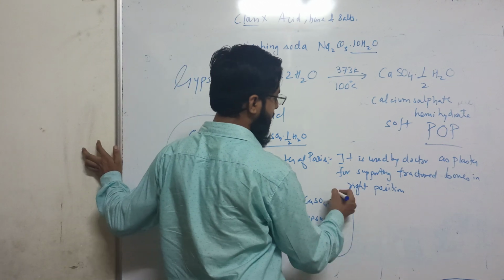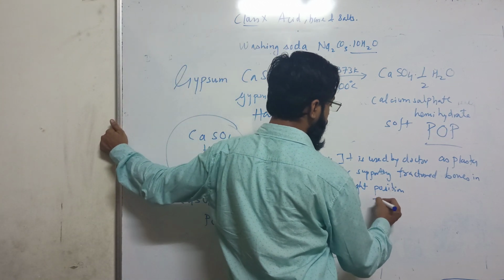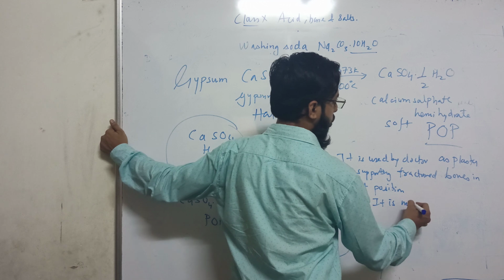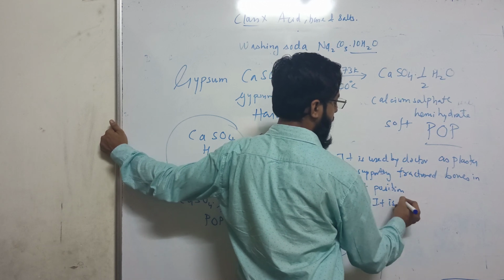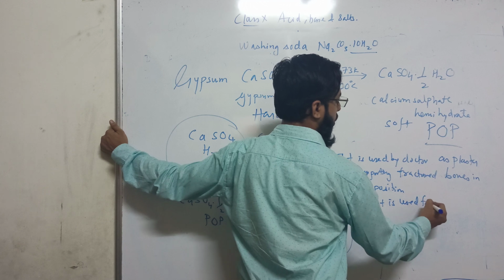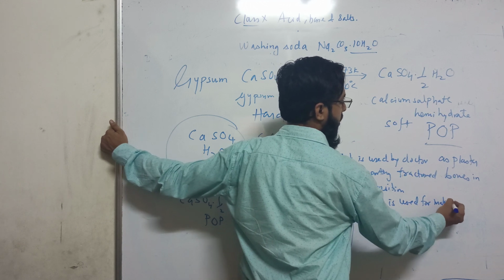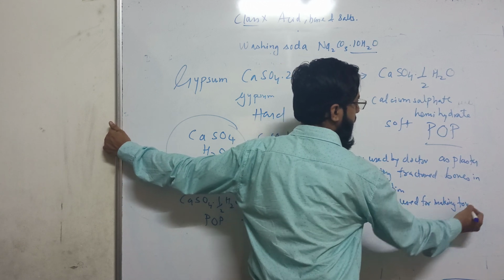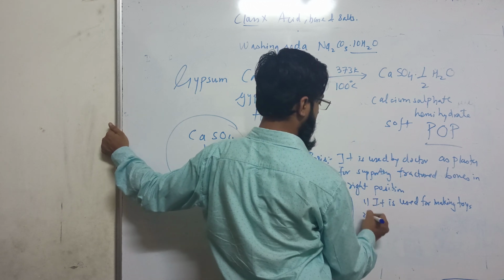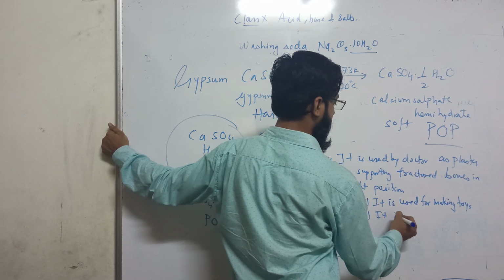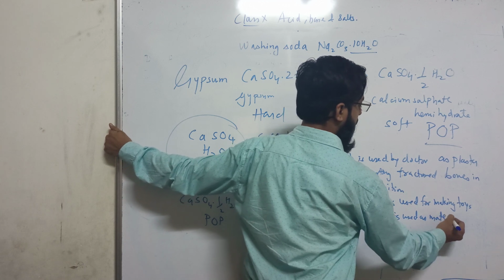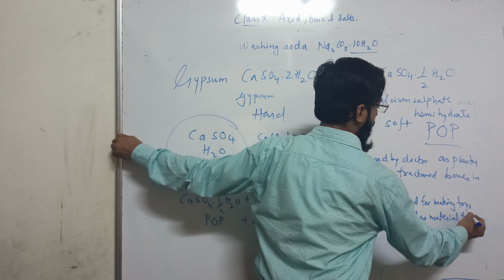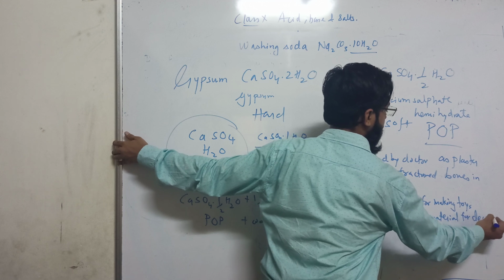Now where is it used? It is used for making toys. It is used as material for decoration.